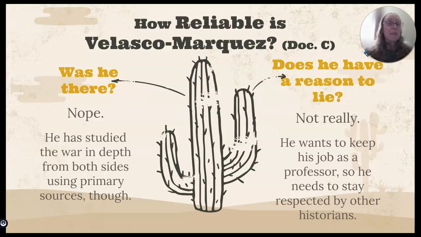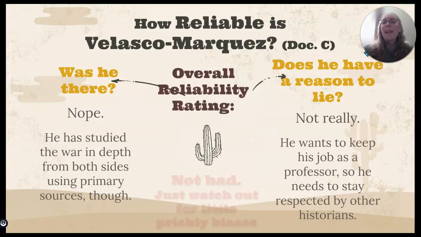And if he wants to keep his job as a professor, he needs to stay respected by other historians and by the public and the people who run his college. So he's going to do his best to not really lie. Now, does he have a perspective? Does he have a bias? Sure. So overall rating, I give him 1 cactus.